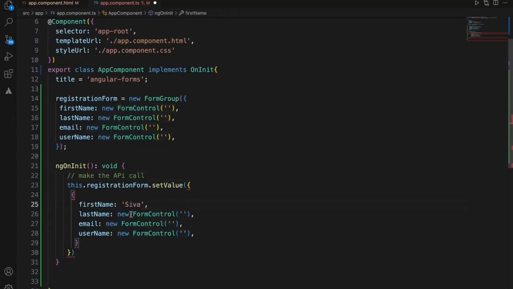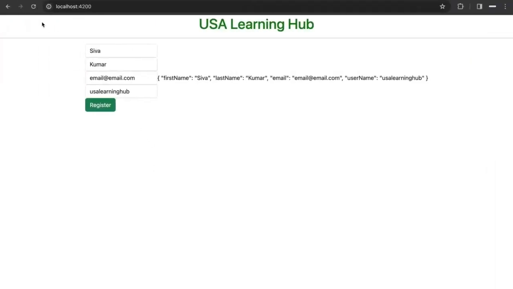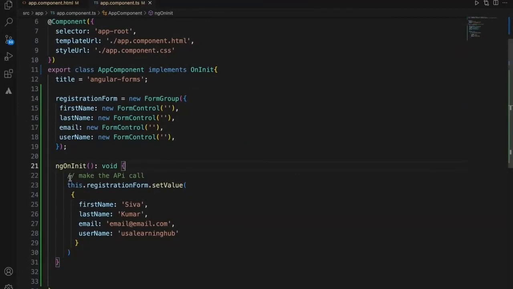Otherwise, you can say like this. Okay, now since this is called in ngOnInit, these values are going to be loaded. And if there is an API call, you can make this API call here and set the value like this. Okay, there is one more thing that you need to notice.